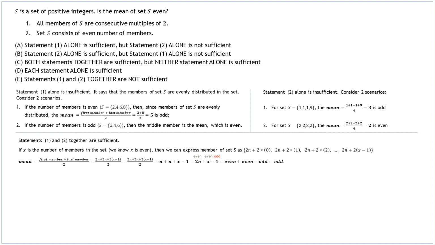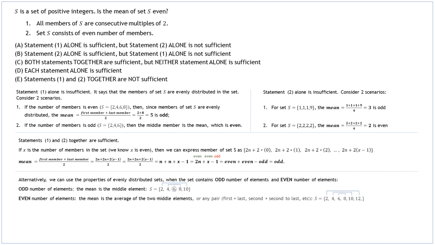Statements 1 and 2, together are sufficient. If X is the number of members in the set, we know X is even, then we can express members of set S as follows. Then applying the formula for the mean, we can see that the mean comes out to a sum of two even numbers minus an odd number, which will always be an odd number. Remember that the sum of two odd or two even numbers is always even. So, when you subtract 1, or an odd number, from any even number, it will always be odd.